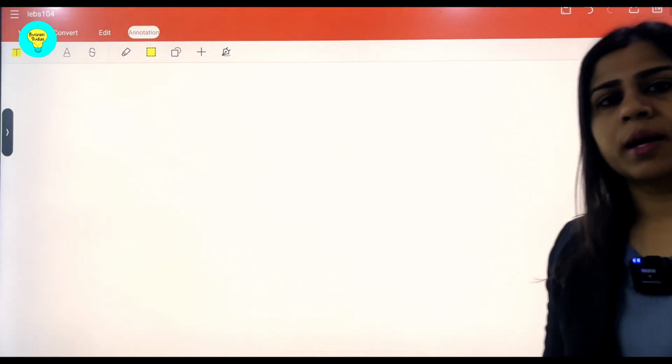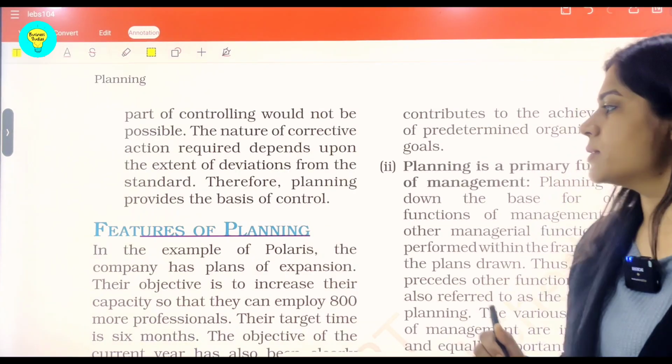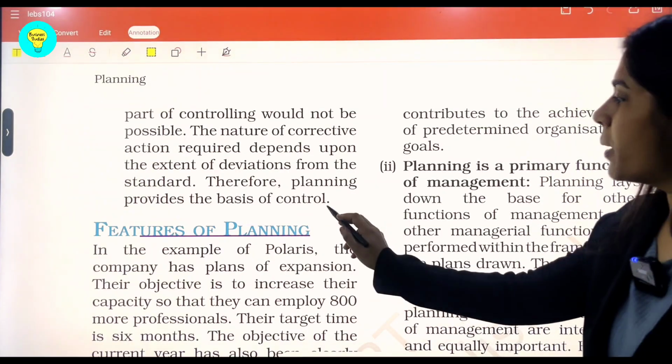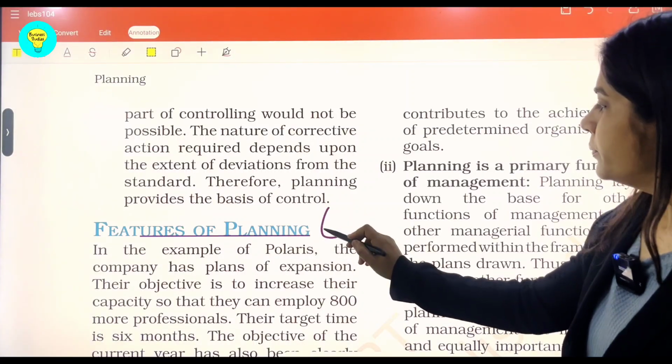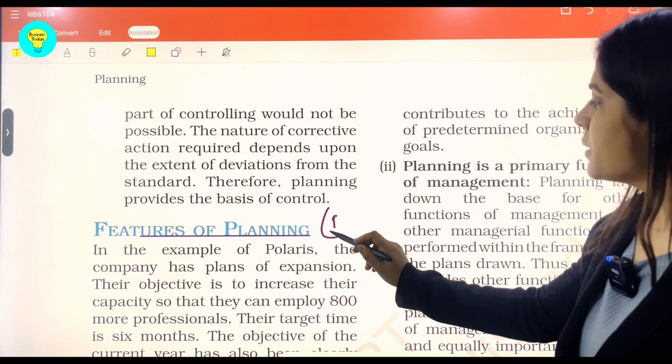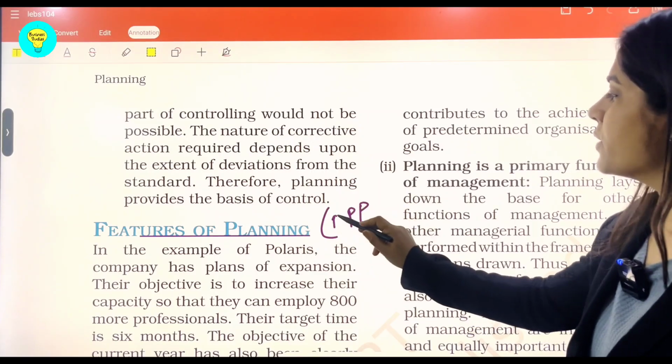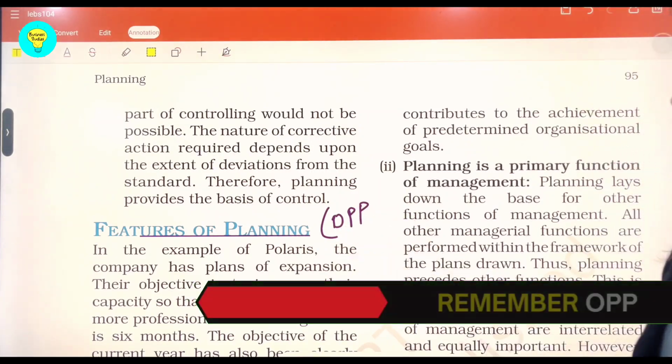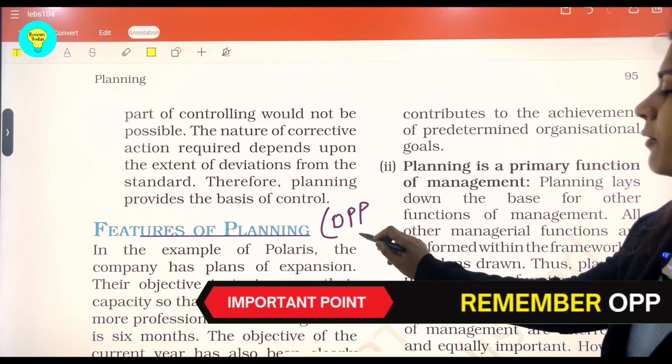Now an easy way in the form of an acronym to learn this is very simple. Just remember, we can call it OPP. Generally this short form is used to denote opposite. DMFC.